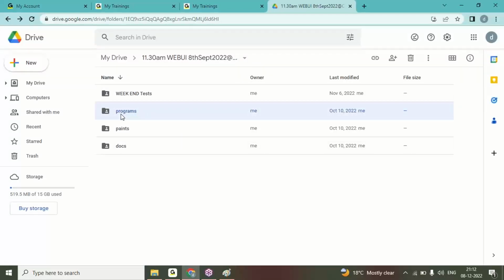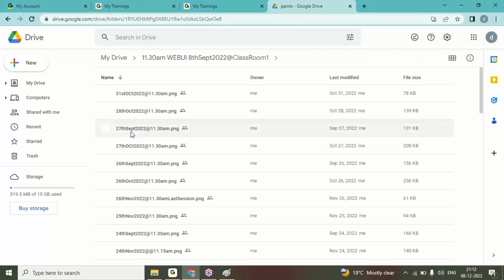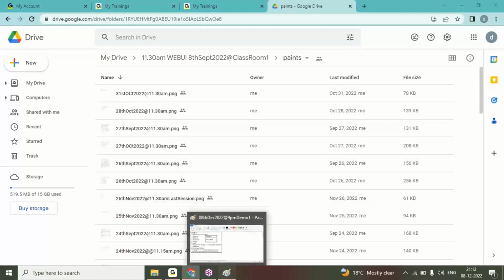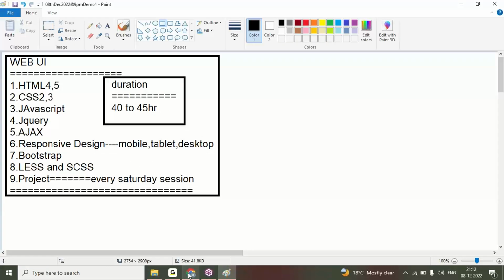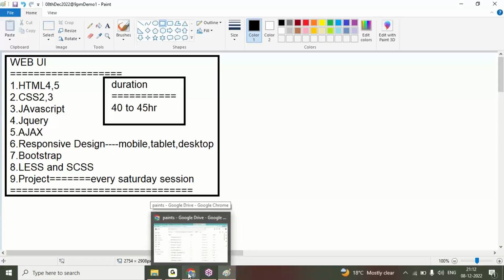Every batch, I create programs, paint files, documents, everything. I'll create separate folders. In paint files, I'll upload all paint files, whatever paint file I'm explaining, that paint file.